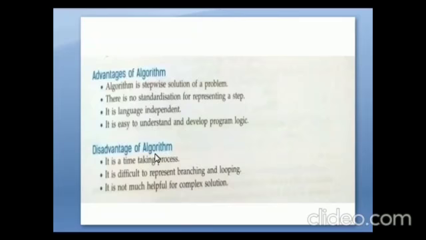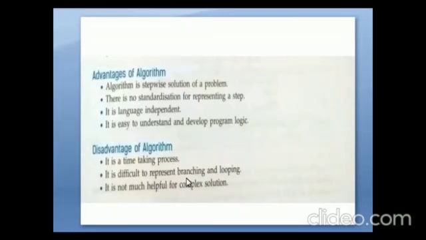Then disadvantages of algorithm. It is a time-taking process. It is difficult to represent branching and looping. It is not much helpful for complex solutions. When we are writing the algorithm, we have to plan and spend some time for planning that particular program, so it is said to be a time-taking process.